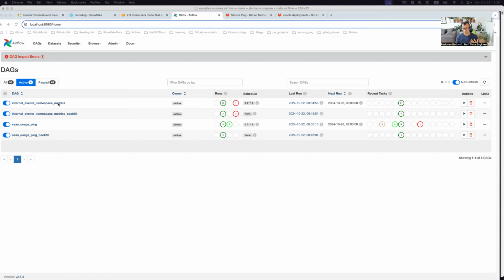Of course, it's important to know that for internal events namespace metrics, the process is fully automated. Opposite to SaaS usage ping or namespace usage ping metrics, where we have a static JSON file with queries, in internal events namespace metrics we are using a fully automated process. You have a YAML file, you have rules, you have an algorithm to transform using these rules to SQL and save it as JSON in a set of SQLs, and execute it later on. Everything else is the same.